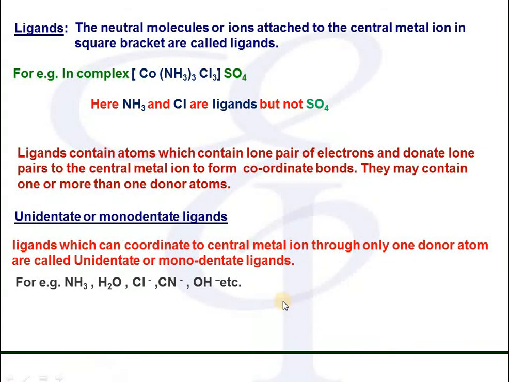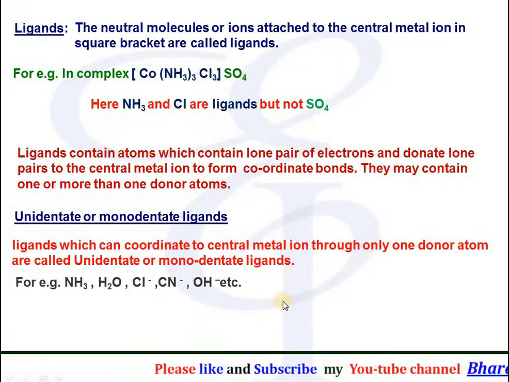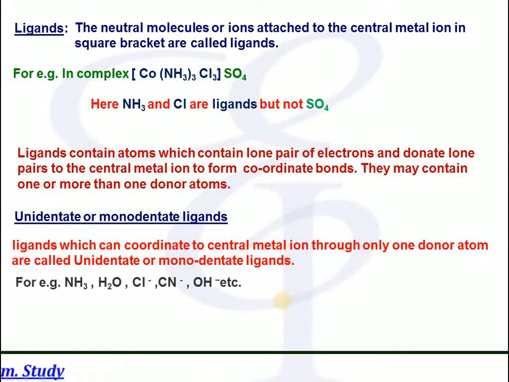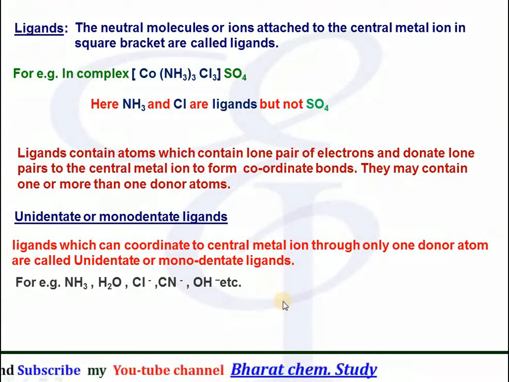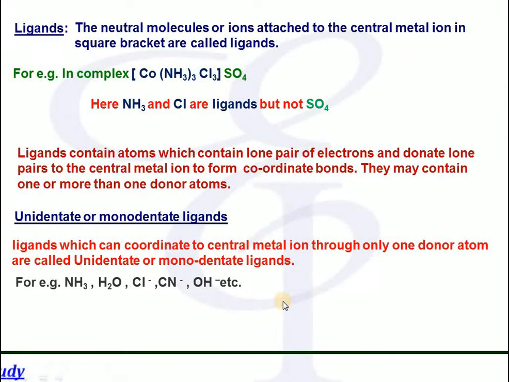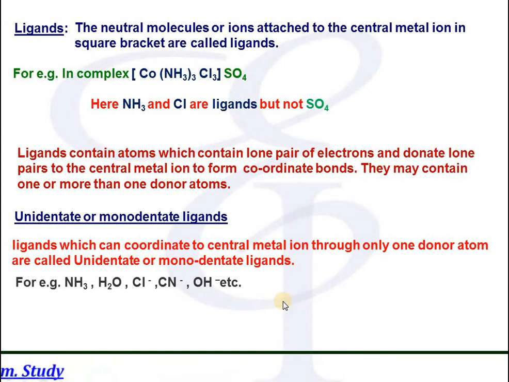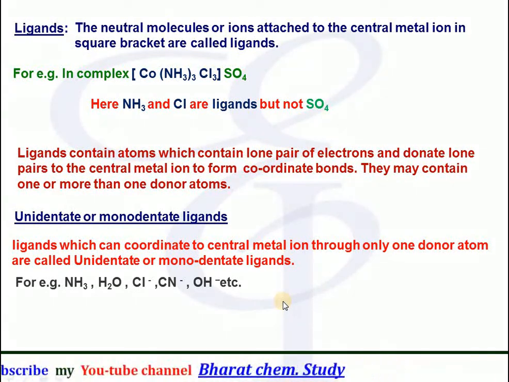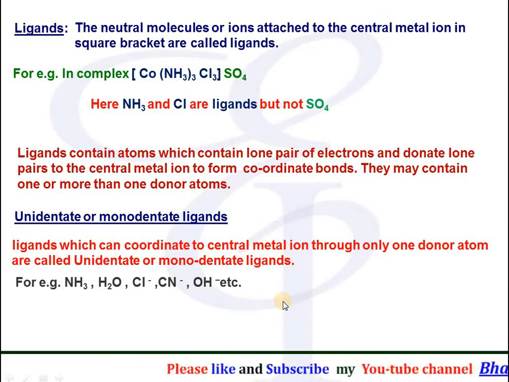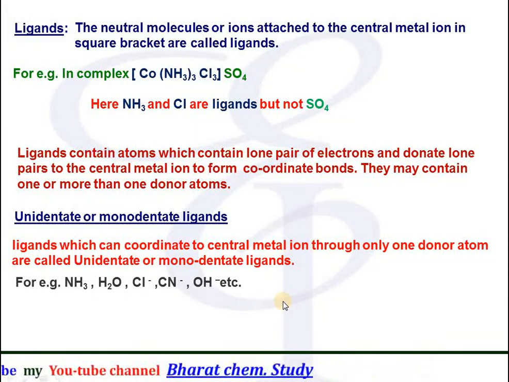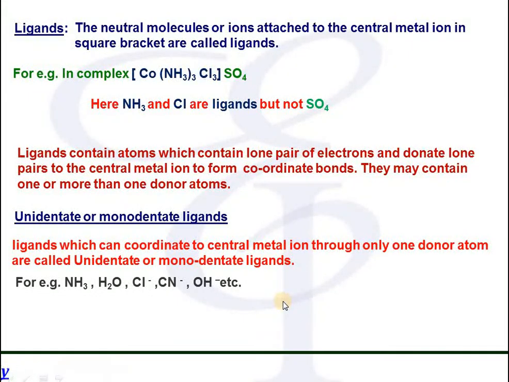For example, NH3, ammonia, contains one lone pair and donates one lone pair to the central atom. Therefore, it has only one donor atom. In water, oxygen contains two lone pairs, but oxygen can donate only one lone pair. Therefore, in water, oxygen is one donor atom. In Cl negative ion, there are 4 lone pairs of electrons, but chlorine can donate only one lone pair. Therefore, it is also a monodentate ligand. In cyanide ion, carbon contains one lone pair. Therefore, carbon is the donor atom in cyanide, and it is also unidentate. Similarly, OH negative ion is also a unidentate or monodentate ligand.